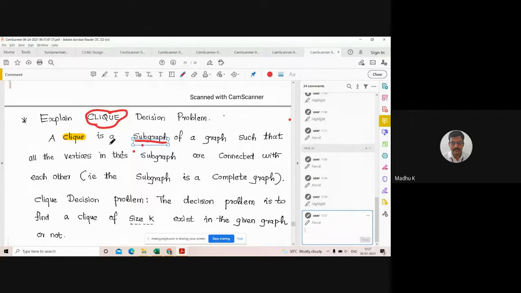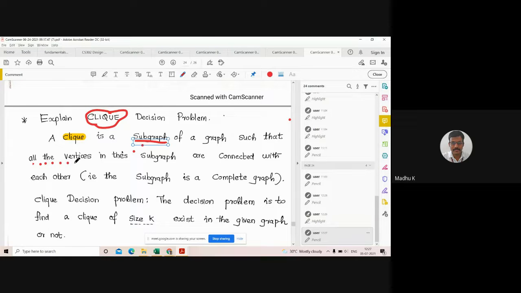So a Clique is a subgraph of a graph such that all the vertices in the subgraph are connected with each other.